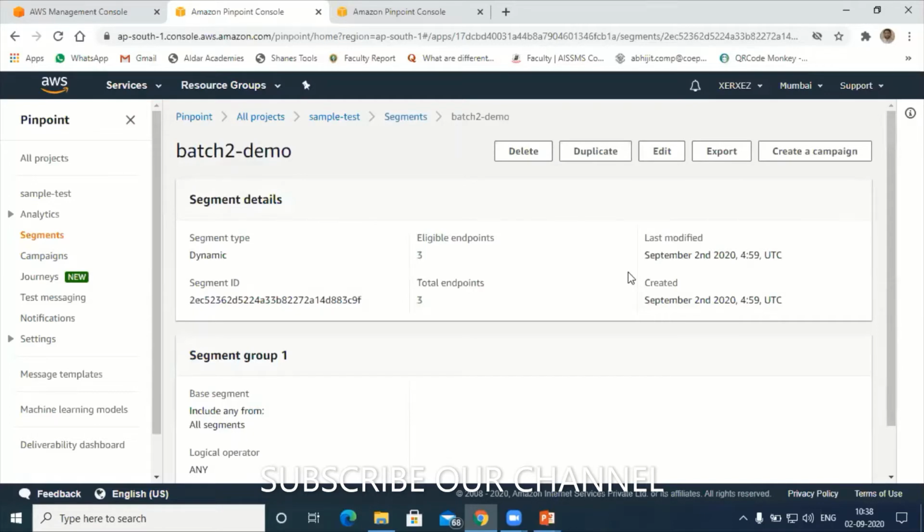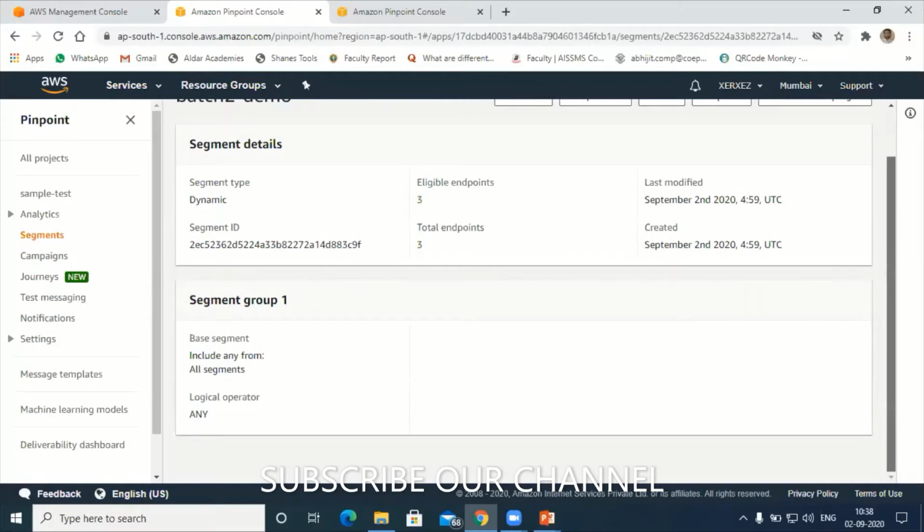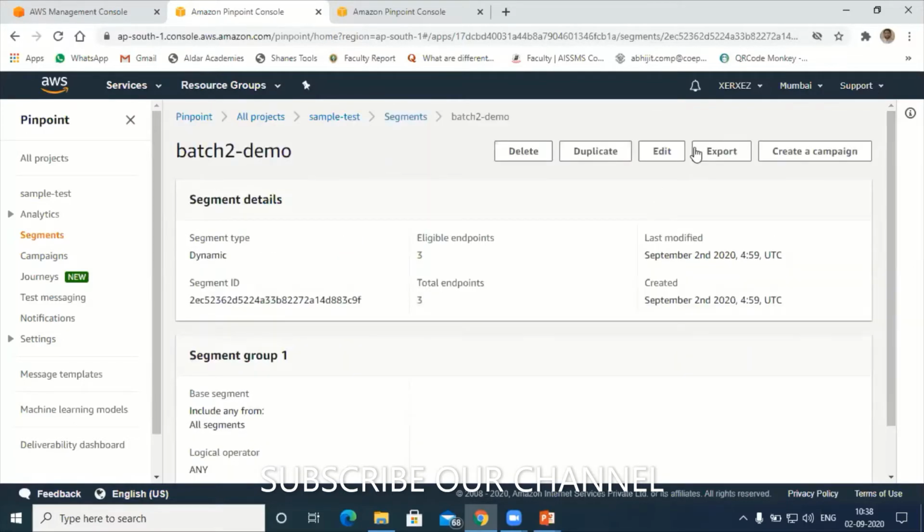Okay, choose this one. After choosing this, there is an option here, export. Okay, create, yeah, export, hit on export.